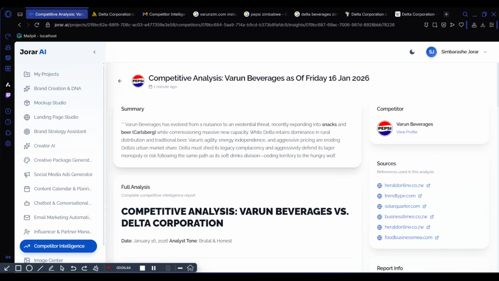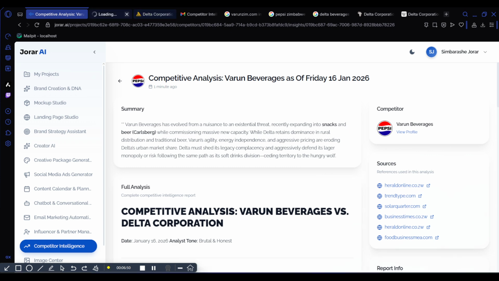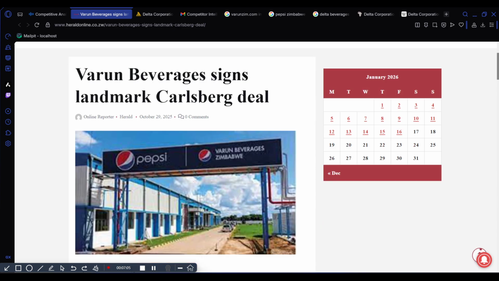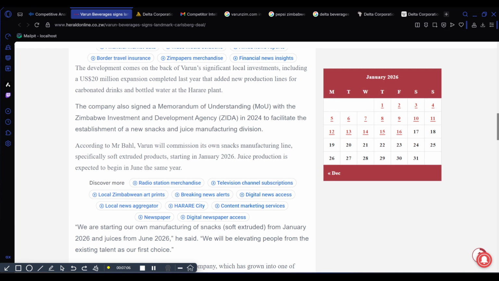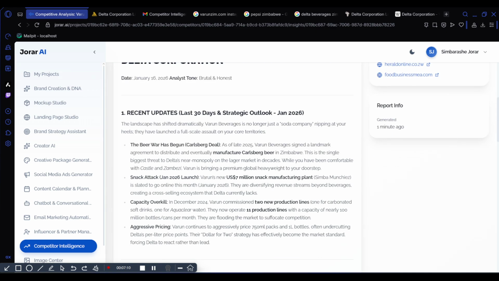So, this is the summary that has been created and it gives you the sources that you can take a look at. For example, if I open this Herald, it will be talking about the research that it has come up with here. This is October 29, 2025. Varun Beverage signs the landmark Carlsberg deal. So this is Herald. It looks for the actual sources that are credible.